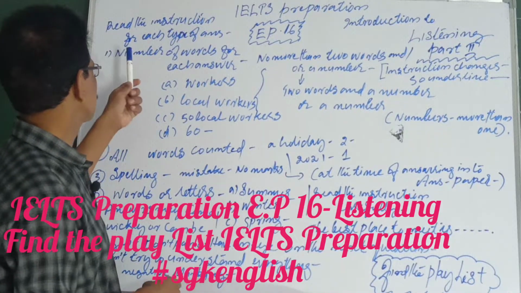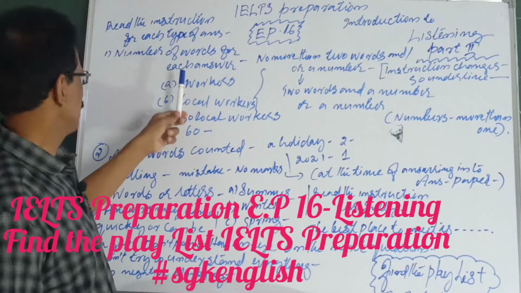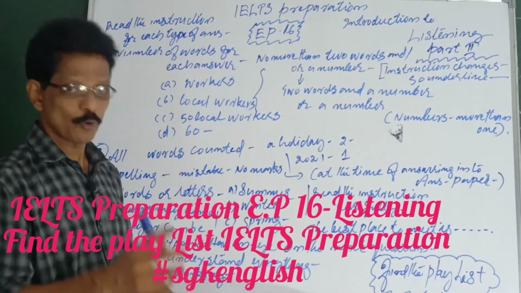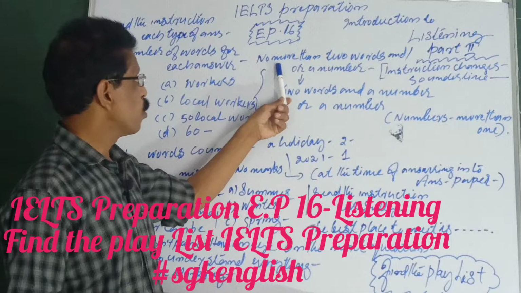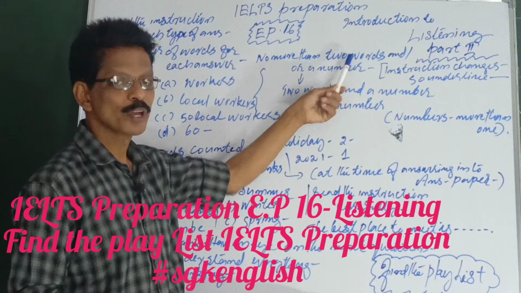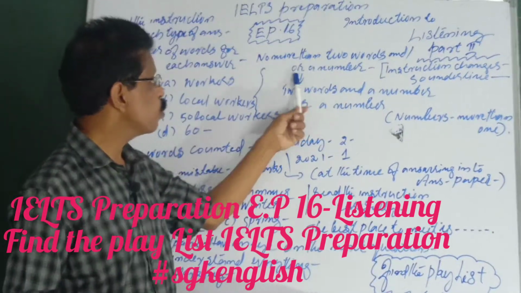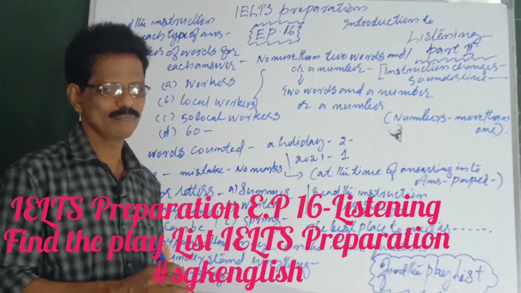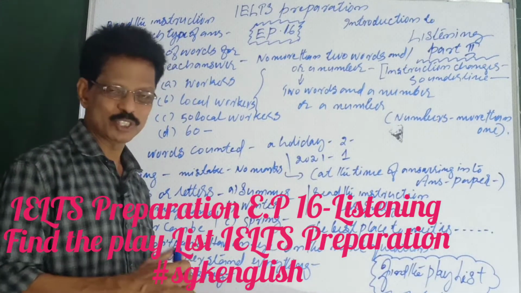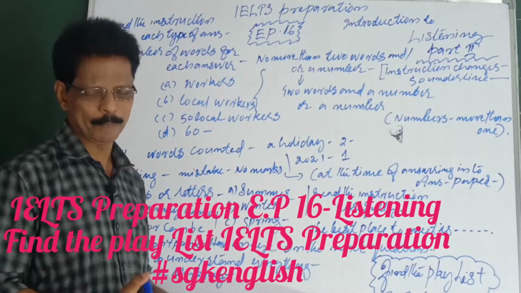For example, number of words for each answer. The instruction says, no more than 2 words. Listen carefully: no more than 2 words and or a number. You may be in confusion. What does it mean?